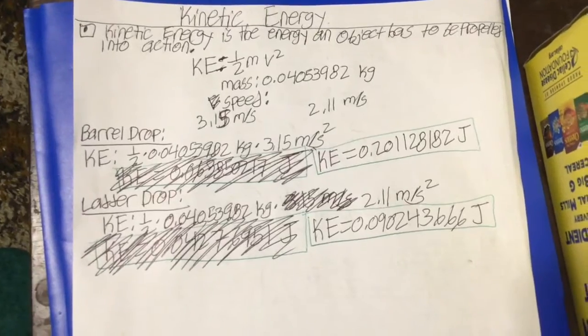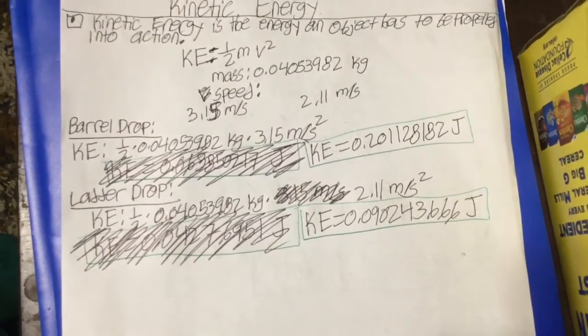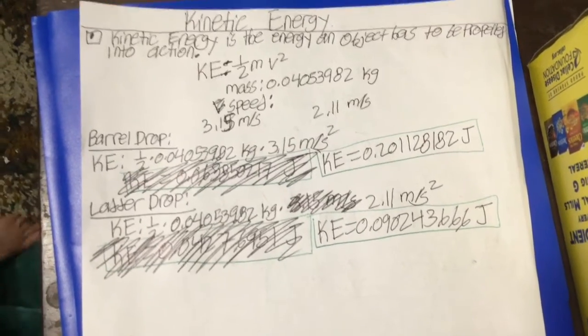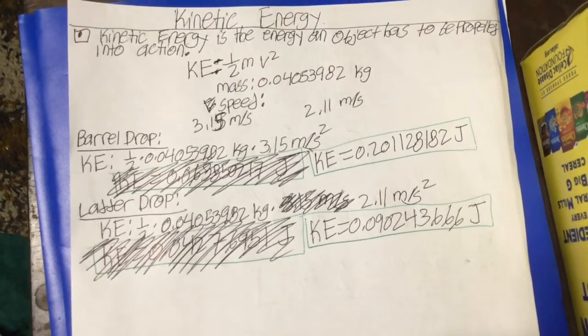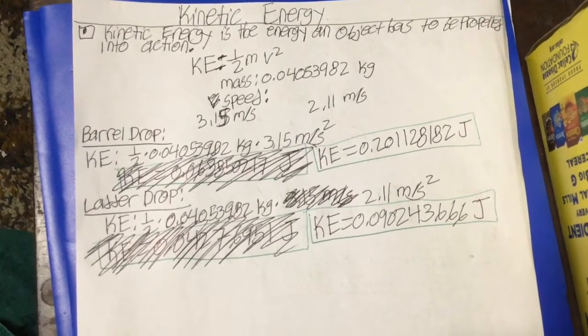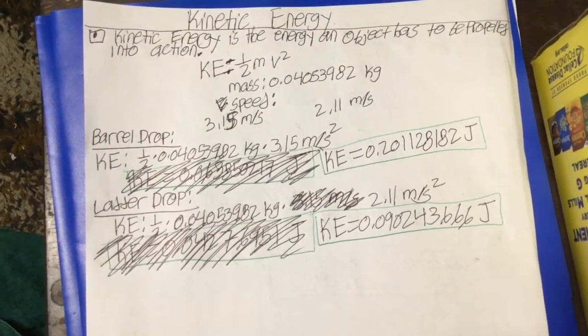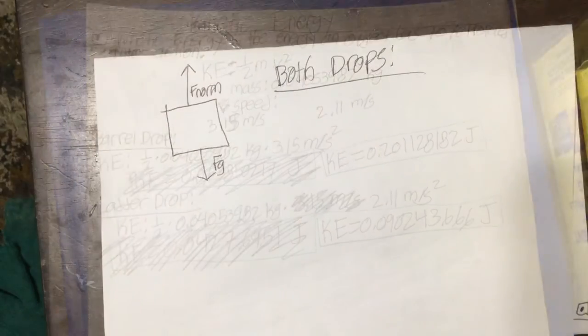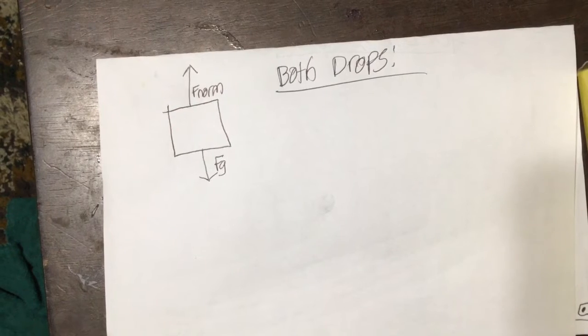When the cassette tape was dropped from the ladder, its kinetic energy, when plugging in everything with the speed of 2.11 meters per second, was 0.090243666. For both drops, they would have the same free body diagram.